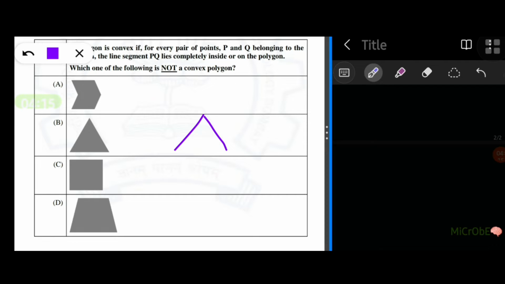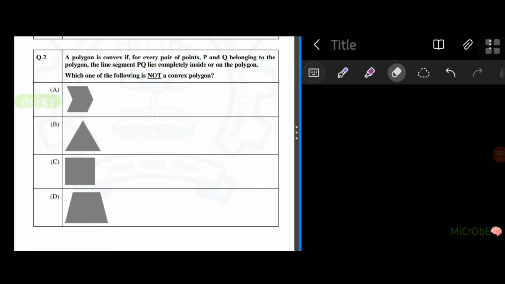That's the triangle. So there also, if you take P and Q, any PQ lies on the surface. So it's also following. Okay, so moving on to the next figure, that's our trapezium.